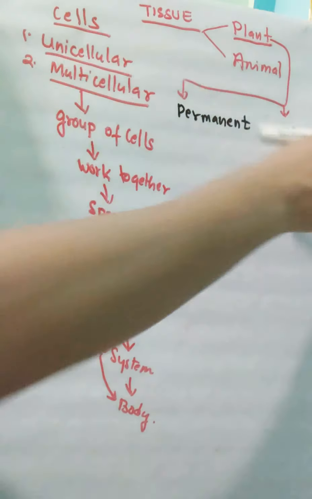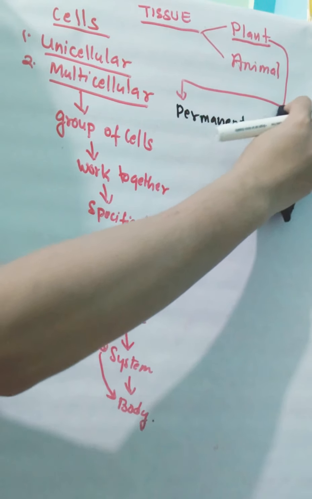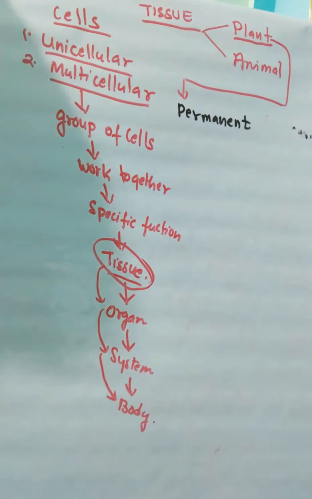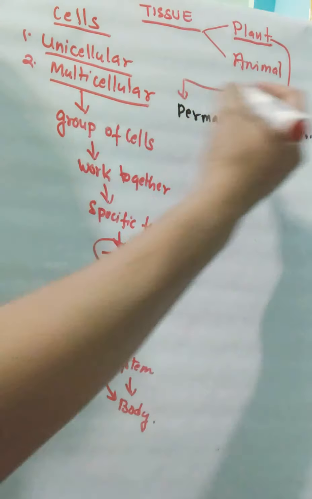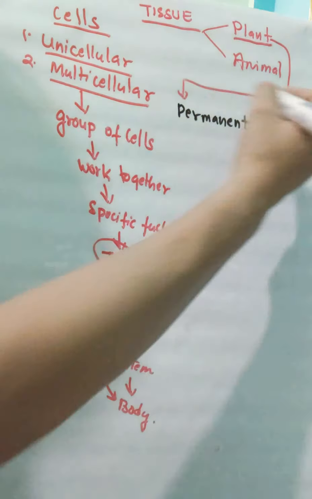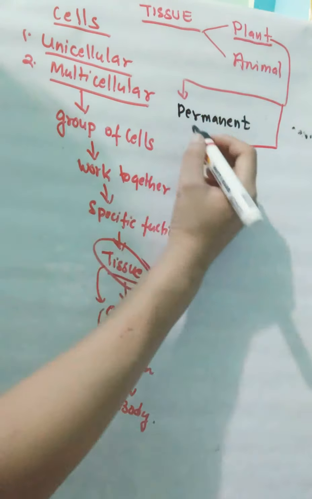Okay, I will write a little bit this side. So first is your permanent tissues, and second is your meristematic tissue.